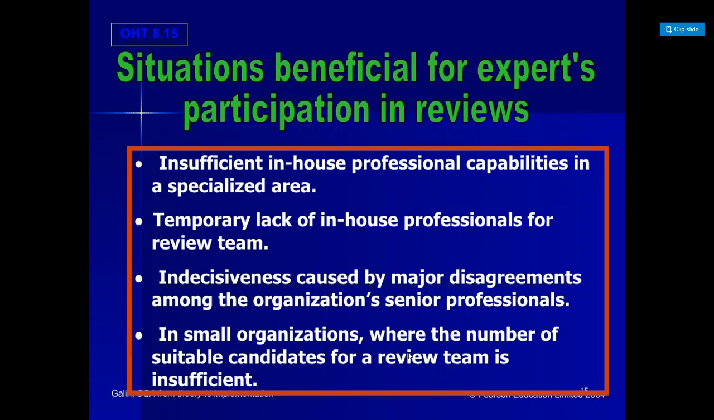So this is a little about design walkthroughs and design review. Some of the other topics we'll see in the coming videos.